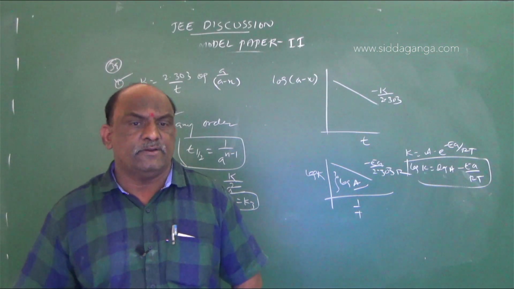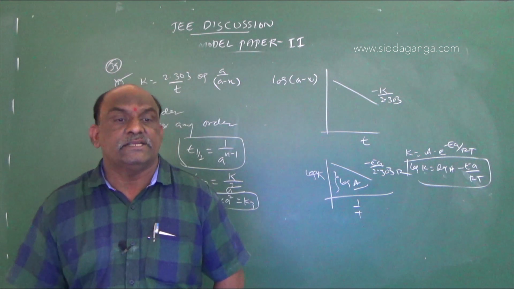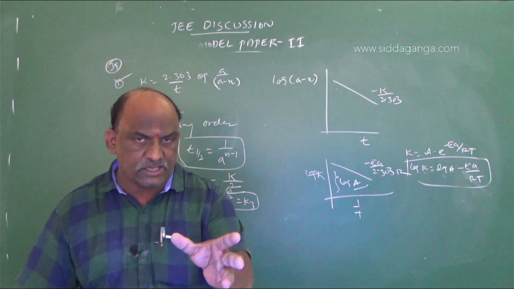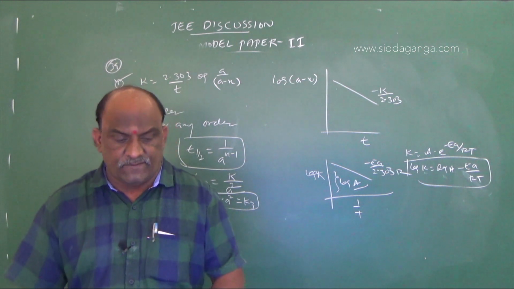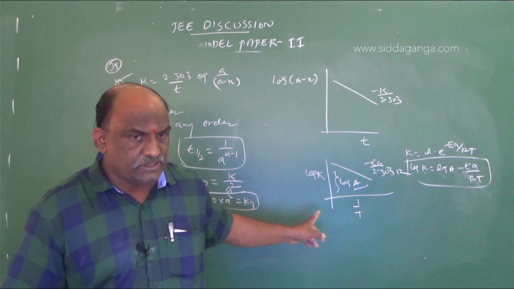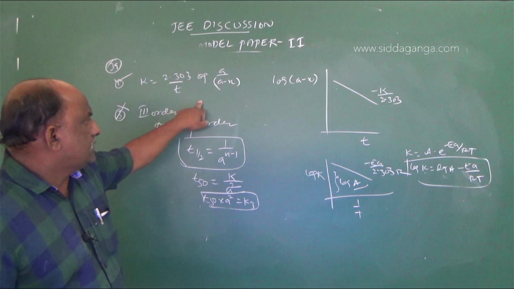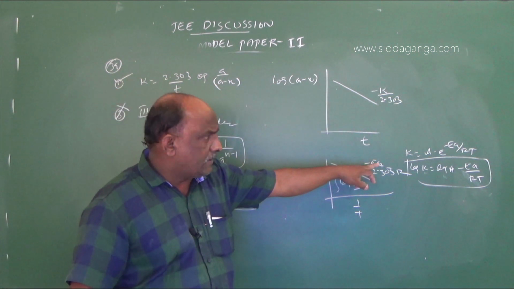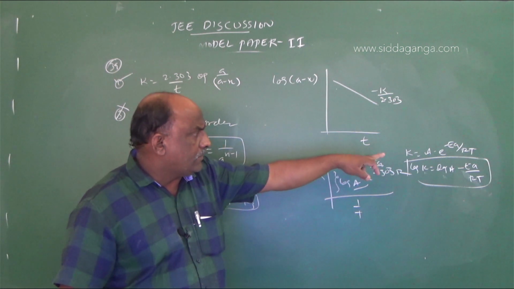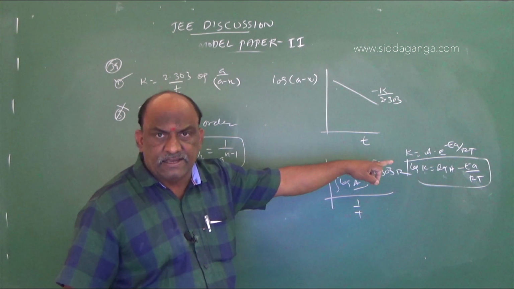So according to the following statements, for first order reaction, the straight line slope is minus k by 2.303. This is the third option: k is equal to A into e to the power of minus EA by RT is the Arrhenius equation.